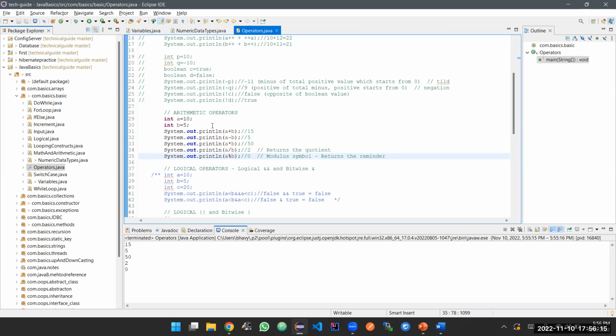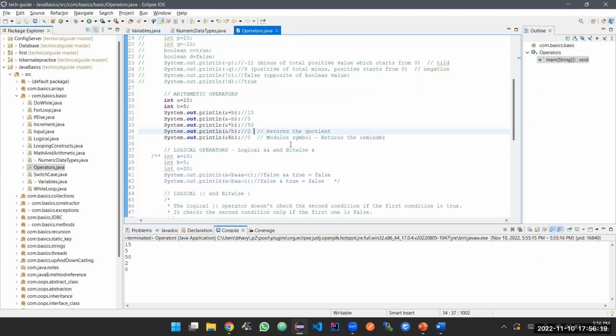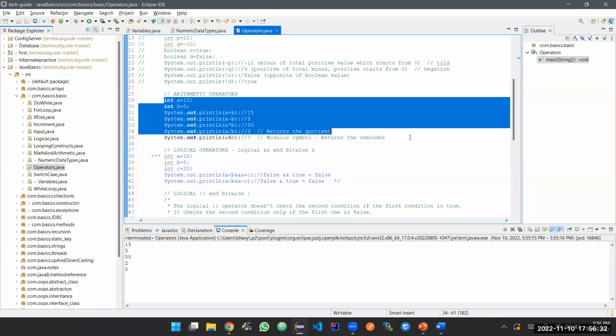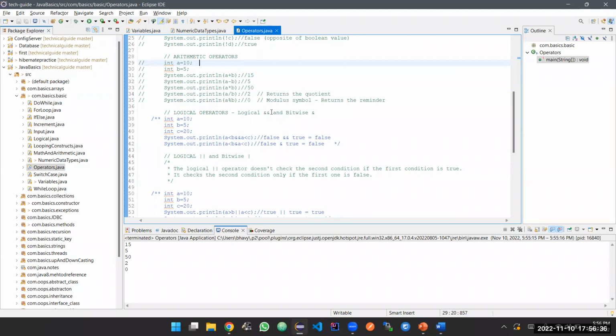If you do 10 by 5, the quotient is 2. So if you're doing a division, it will return the quotient for you. If you're doing a modulo, it will return the remainder for you. So these are basic arithmetic operations: addition, subtraction, multiplication, division, and modulo division. These are pretty straightforward.